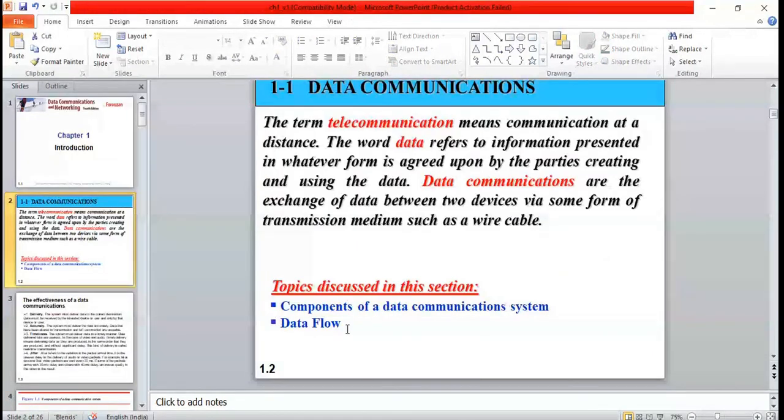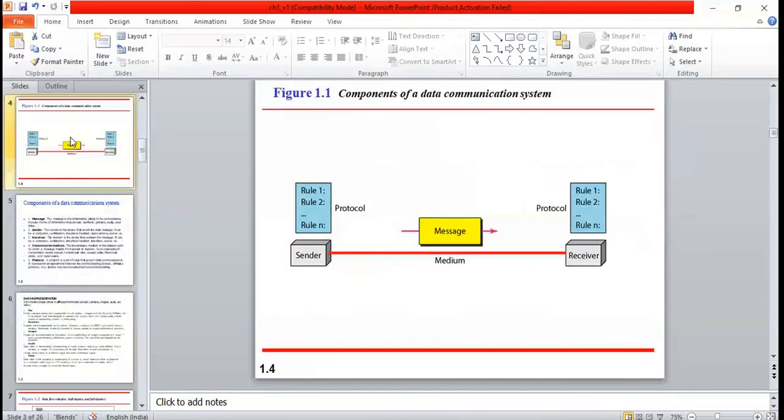Next we'll move on to data flow. What is the meaning of data flow here? The name itself tells you. You can observe here I have sender, receiver, transmission, media. The data should flow from sender to the receiver. So what are the different ways in which the data can be sent?